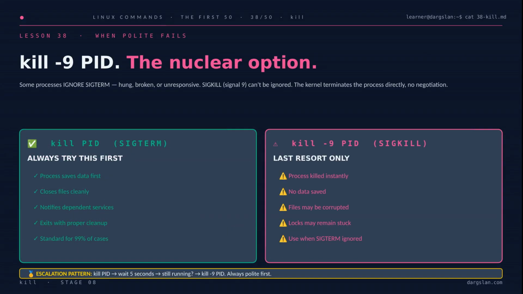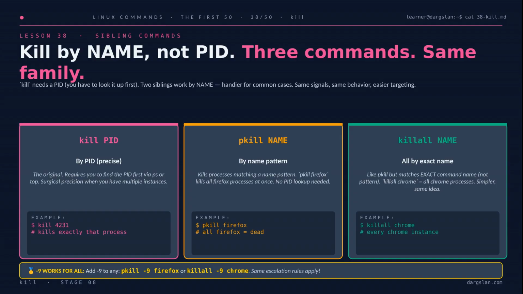But what happens when the process doesn't cooperate? Some processes are hung, broken, or actively ignoring you, and SIGTERM is, by design, ignorable. That's where kill -9 comes in. Signal 9, SIGKILL, goes straight to the kernel, which terminates the process on the spot. No cleanup, no saving, no goodbye. Files may be left corrupted, locks may stay stuck, and dependent services get no warning. So the rule is simple. Always try plain kill first, wait about 5 seconds, and only escalate to 9 if the process is genuinely refusing to die.